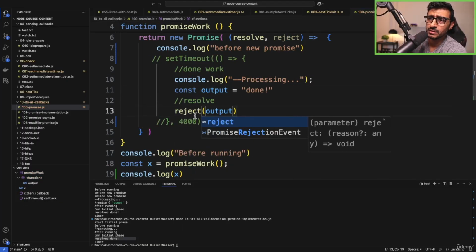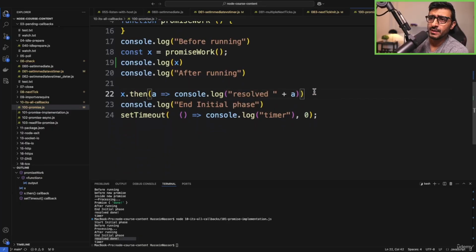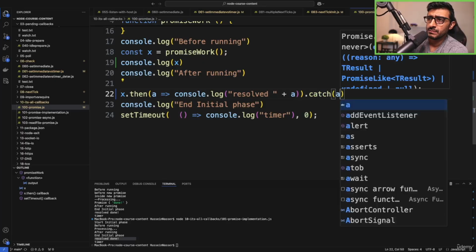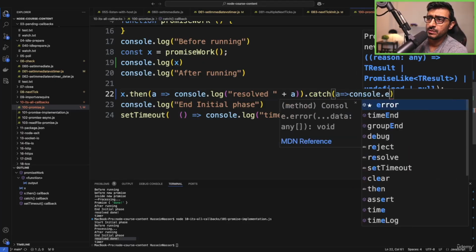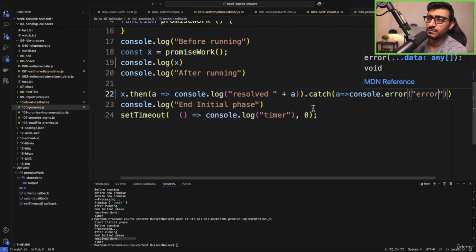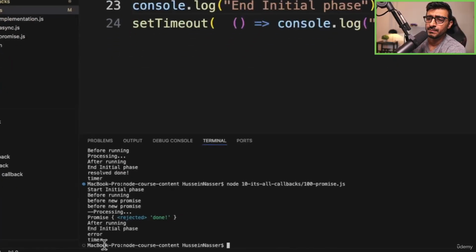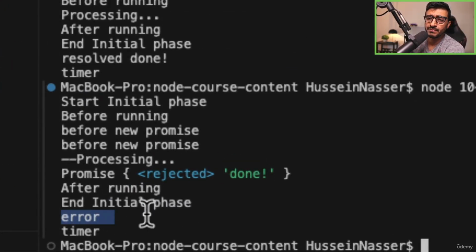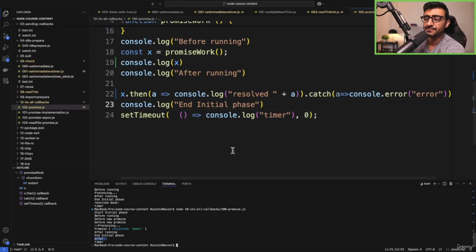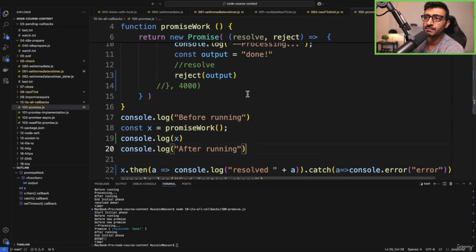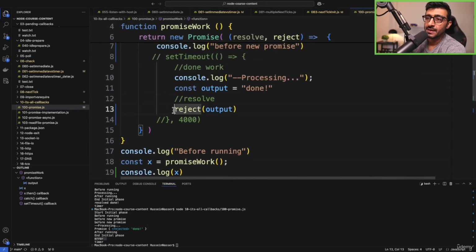Let's do reject in this case, and then do dot catch, console dot error, something like that, and then do, yep, it's the same thing. It's the same thing.